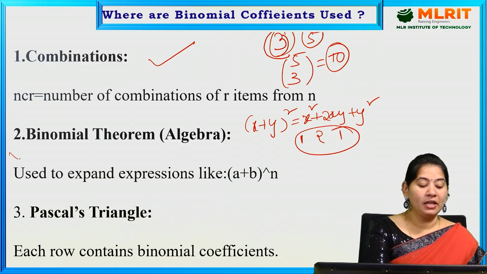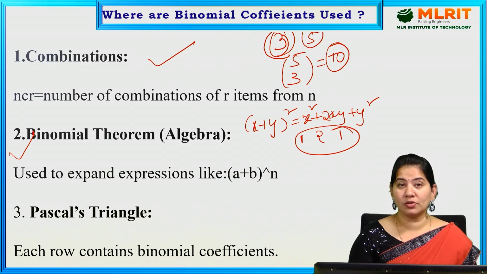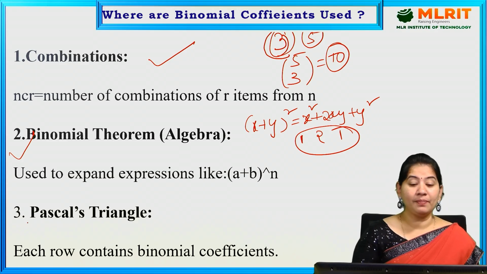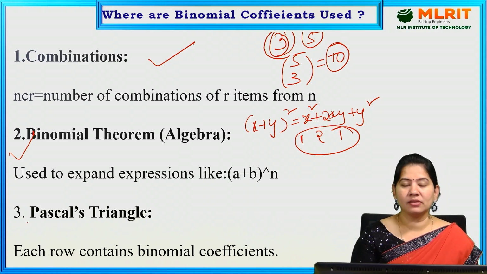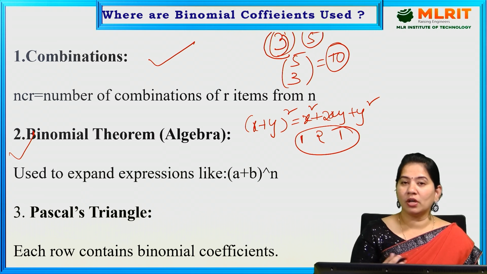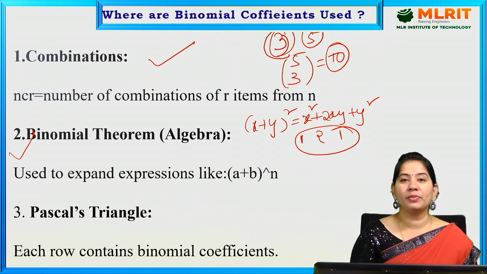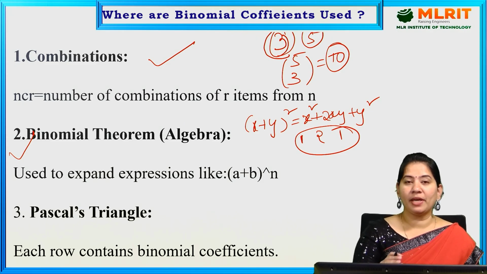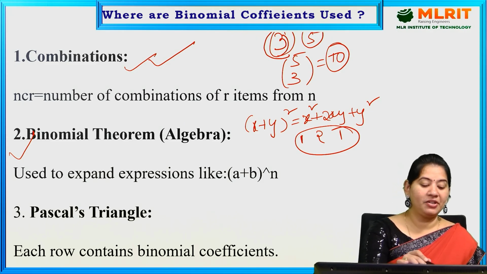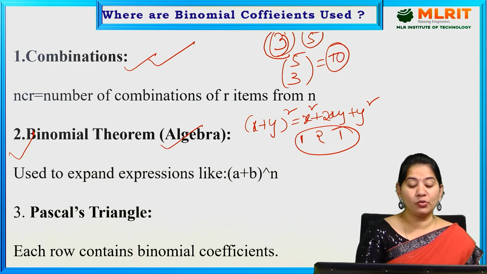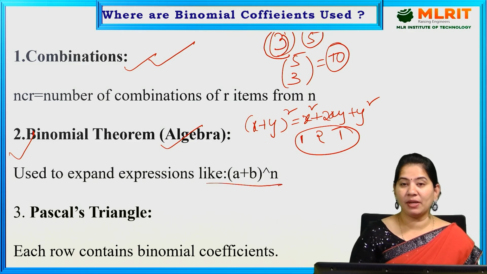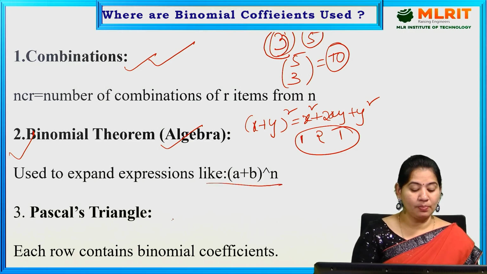This is what is used in the binomial theorem also, and not only that, it is used in Pascal's triangle, which is generated using binomial coefficients. So binomial coefficients are used in combinations, in the binomial theorem to expand expressions like (a + b)^n, and also in Pascal's triangle.